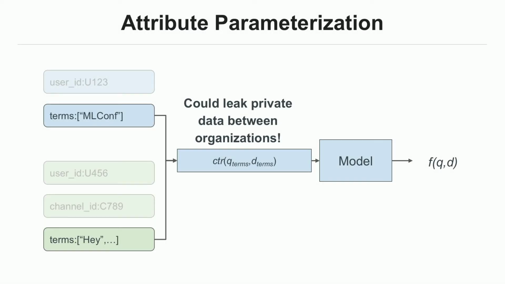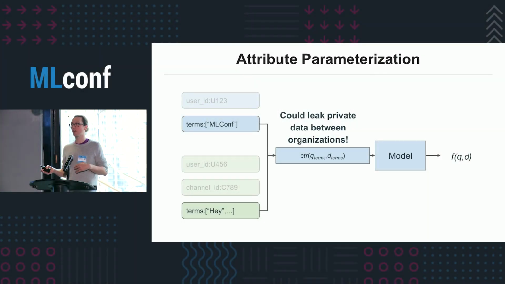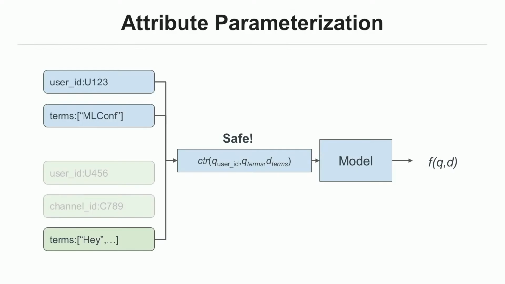And we still have to be careful. We can't do this blindly with any attribute. If we were to do this simply for the query terms and document terms, all of a sudden we'd be learning associations between words. And this time, instead of encoding them into the model, we're just feeding them straight into the model. So you have to use common sense and not, again, feed things that could leak data between teams. But one way you can get around this is to just condition on one more attribute, right? So look at co-occurrences of terms, but given a query user, so that this data is limited to just that user.